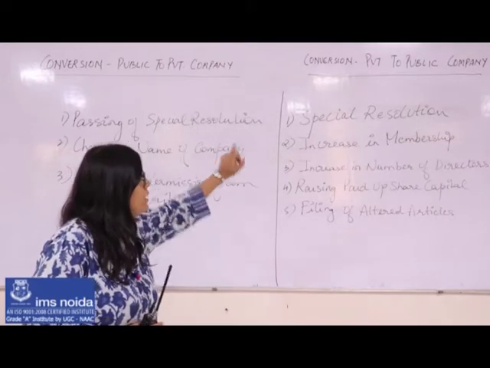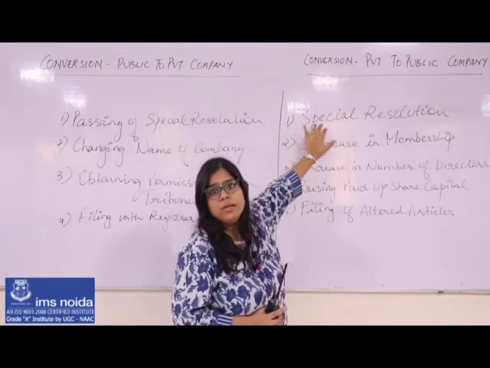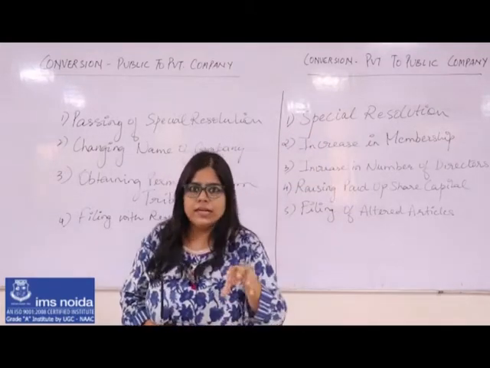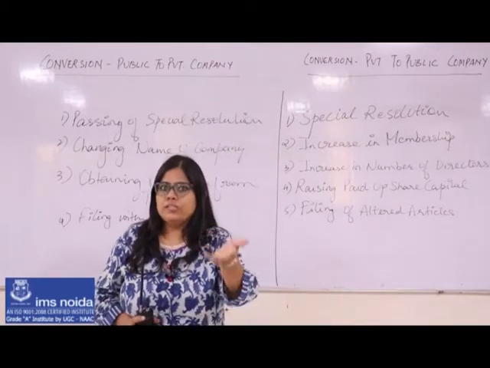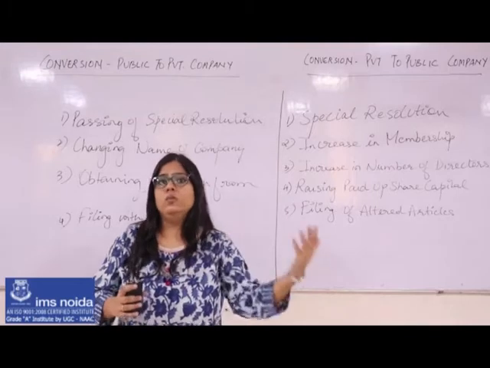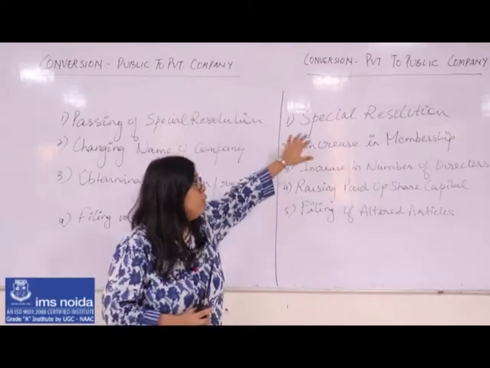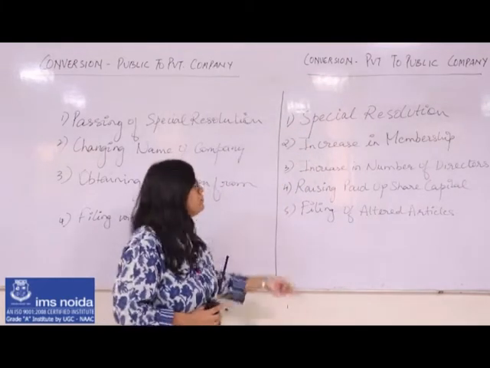So when I'm converting my private company into a public company, I would need minimum 75% votes out of the total number of strength that is present in the meeting, where I have raised a proposal that I wish to convert my particular company into the another form. So my shareholders need to agree, and that too by a majority of 75%.